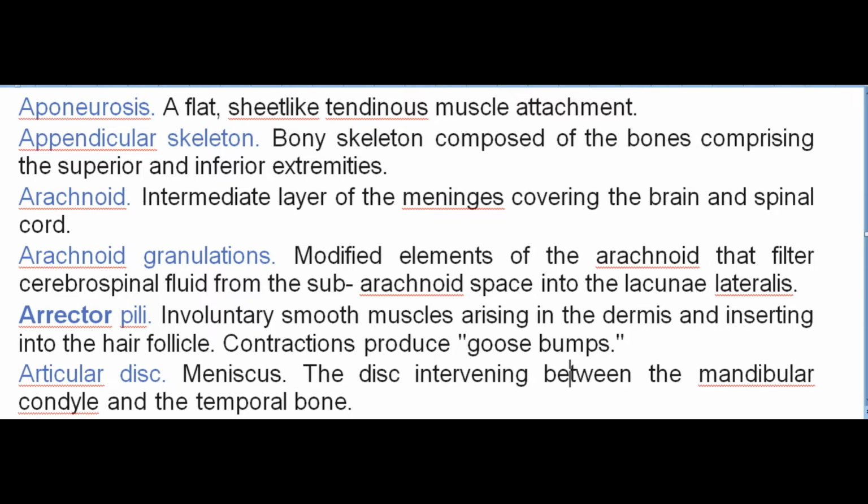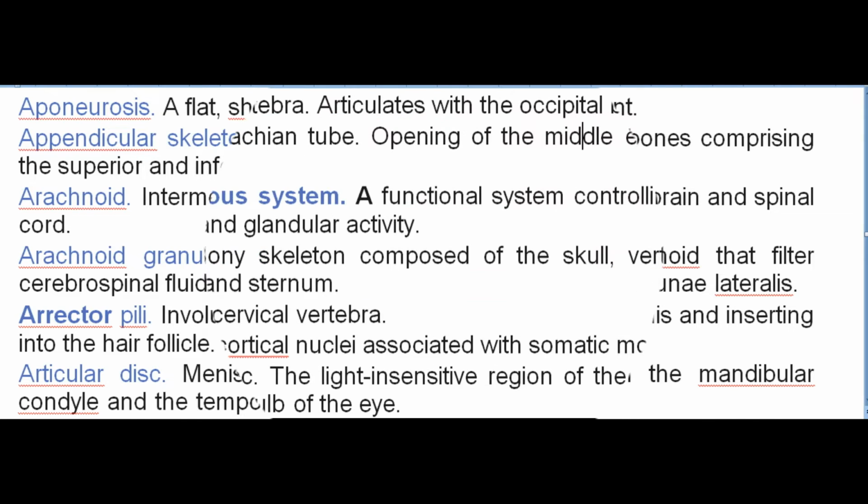Arachnoid granulations. Modified elements of the arachnoid that filter cerebrospinal fluid from the subarachnoid space into the lacunae lateralis. Arrector pili. Involuntary smooth muscles arising in the dermis and inserting into the hair follicle. Contractions produce goosebumps. Articular disc. Meniscus. The disc intervening between the mandibular condyle and the temporal bone.